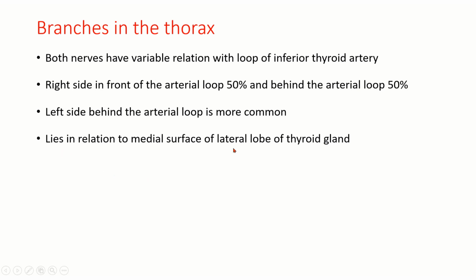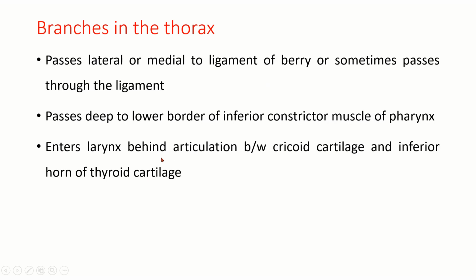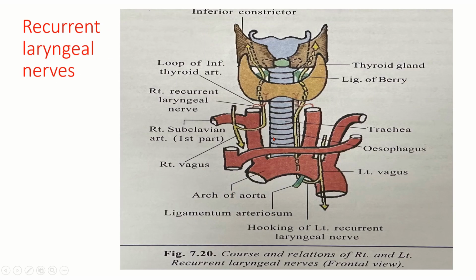So it lies in relation to the medial surface of the lateral lobe of the thyroid gland, as I've shown in the earlier diagram, passes lateral or medial to the ligament of Berry, or sometimes passes through the ligament of Berry, then passes deep to the lower border of the inferior constrictor muscle of the pharynx, enters the larynx behind the articulation between the cricoid cartilage and the inferior horn of the thyroid cartilage. So you can see here, passing in relation to the medial surface of the lateral lobe of the thyroid gland, and you can see in relation to the ligament of Berry, passing in relation to the inferior constrictor.